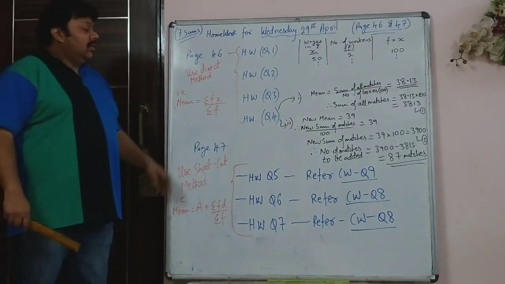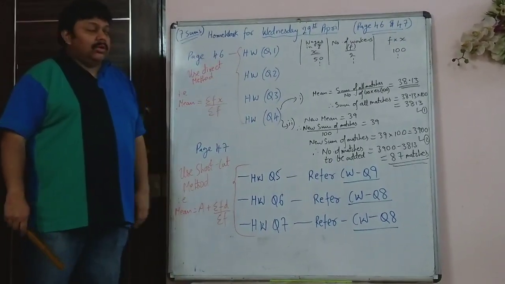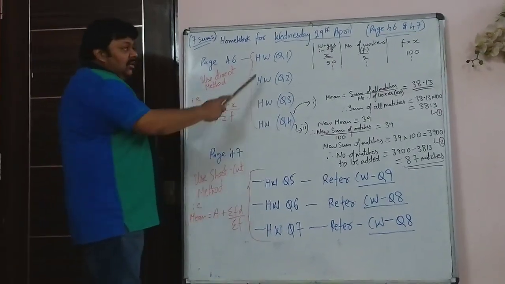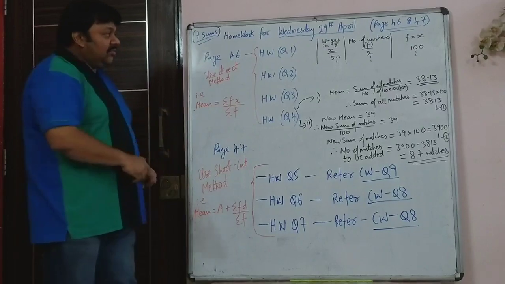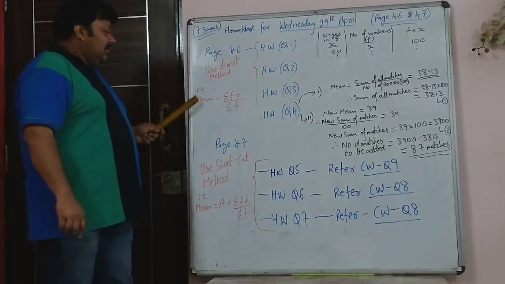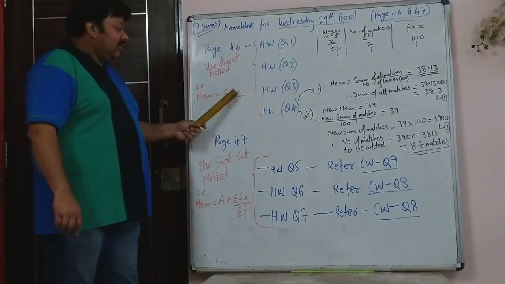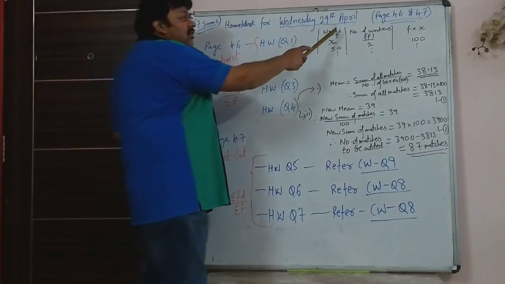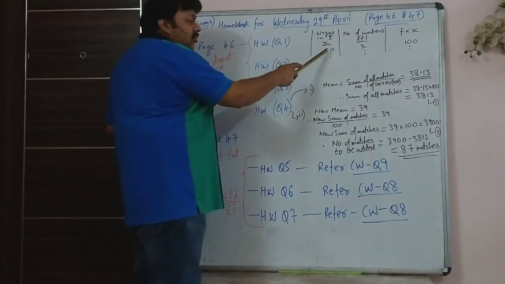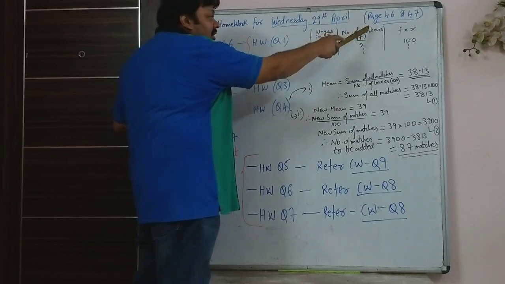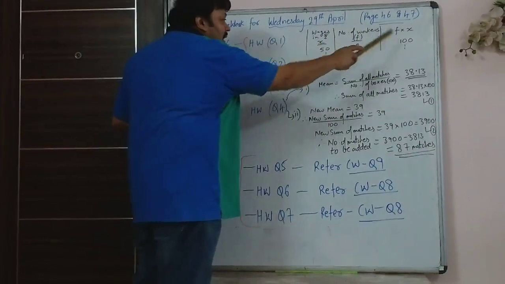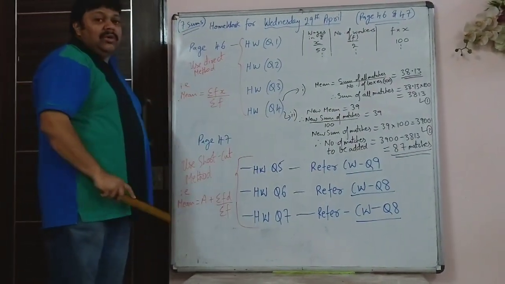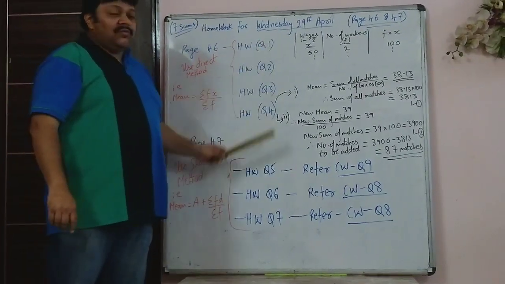So your homework for Wednesday 29th April is these 7 sums on pages 46 and 47. On page 46, the first 4 sums use the direct method. That is, mean is sigma fx upon sigma f. So that direct method, like in the first sum, wages in rupees, that is the data x. So 50 is the data, number of workers f. So 50 into 2, 100. So you have to make 3 columns and use the formula sigma fx upon sigma f. So that is the same method for the first 4 sums.